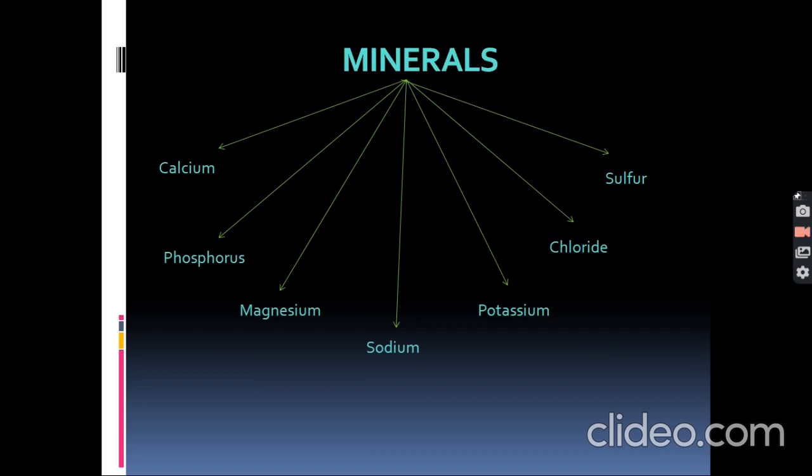Now next is minerals. Minerals are of 7 types: calcium, phosphorus, magnesium, sodium, potassium, chloride, sulfur.